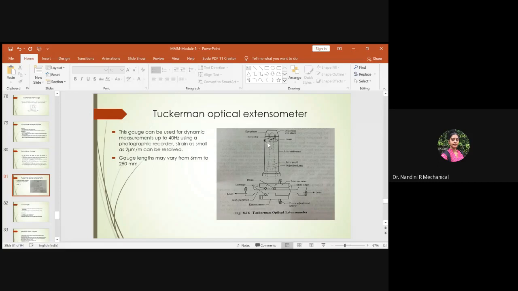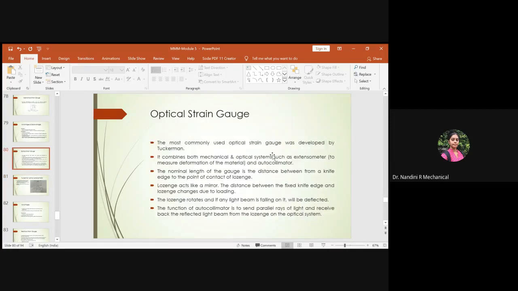This is the autocollimator, which helps in sending two parallel rays of light due to the use of an objective lens here, and along with that you will have an extensometer. This extensometer helps in measuring the deflection or deformation induced in the specimen due to the load. Based on the load, the deformation will be there in the specimen, and that deformation will be measured by the extensometer. Later it will be transmitted to the autocollimator.